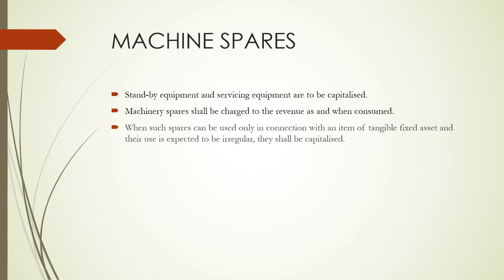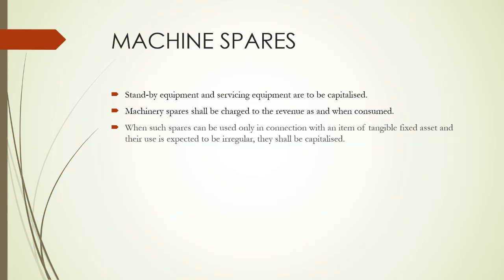So if we are purchasing machinery spares, we know small parts, small things which are used as either consumables or small parts. It can be general spare parts as well as specific spare parts. If such machinery spares are purchased without capitalizing them, they should not be added along with the assets. They should be directly charged to the revenue. Thereby, there is no question of making it part of inventory.